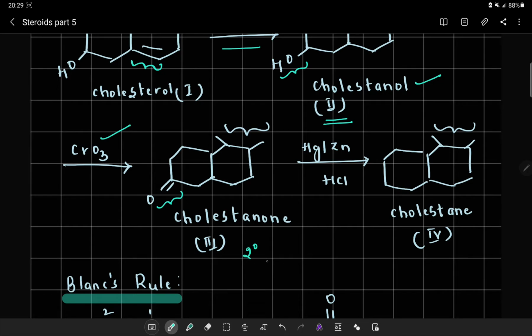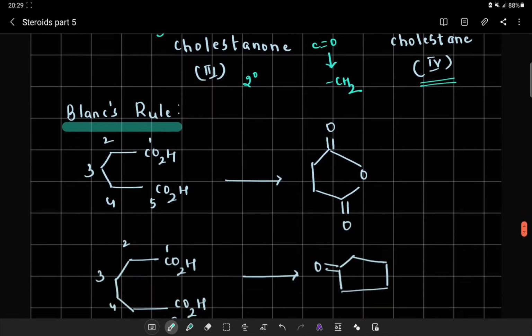The cholestanone, that is the secondary alcohol which is converted to a carbonyl carbon system, upon reaction with mercury and zinc in the presence of HCl, has the carbonyl carbon reduced to CH2, giving the cholestane structure. This formation of the cholestane structure concluded that cholesterol has a tetracyclic system. With these reactions, we could conclude the previous discussion.